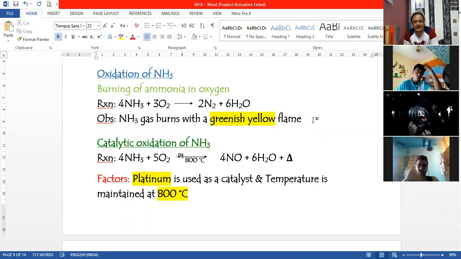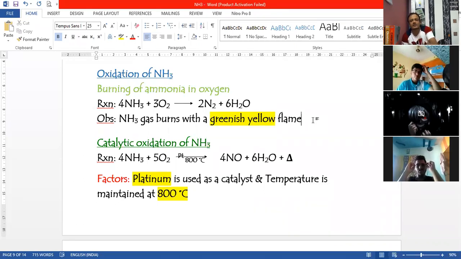Even though you don't have to go through the process and all, I'll just explain what happens there just so that you understand. We take this ammonia gas and oxygen gas coming from two different sources. These gases are made to pass into a gas chamber which has a burner sort of a thing. We pass ammonia gas through one of the pipes and try to burn it, but we see that it does not catch fire, which proves that ammonia is not combustible.